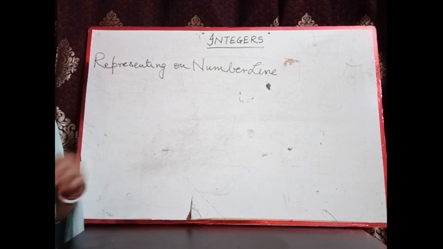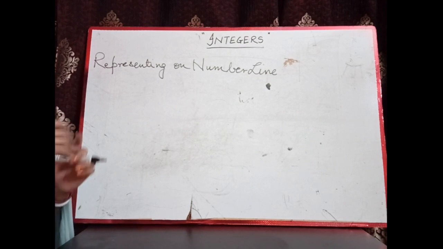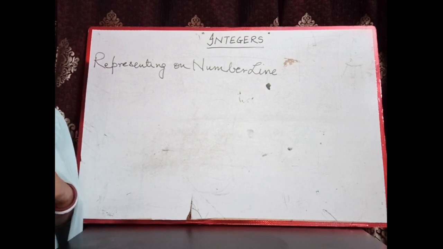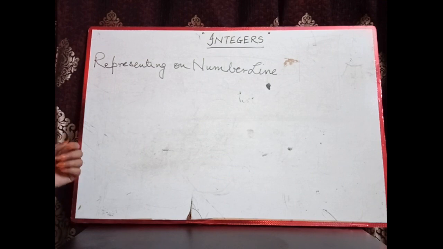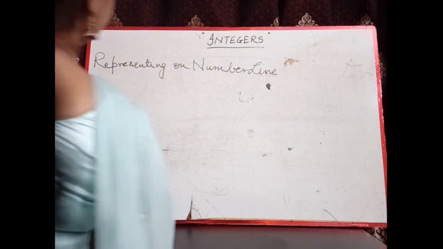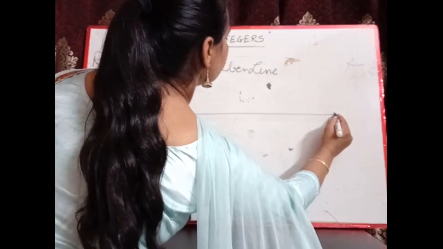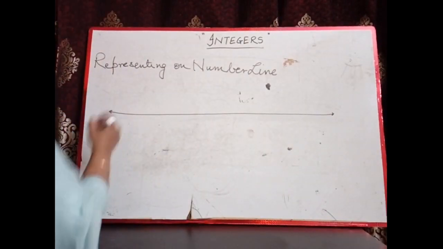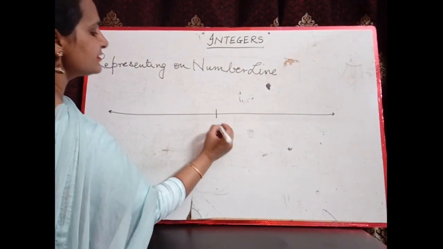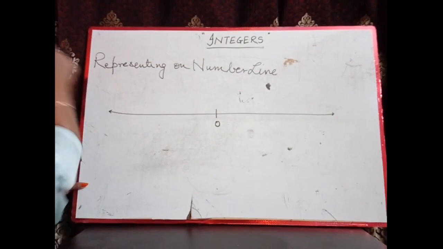Let's represent the integers on the number line. We had learned how to represent numbers on the number line. We know how to represent the positive numbers only. Now we will represent the negative numbers. Let's draw the number line. This is the number line. This is the center, 0.